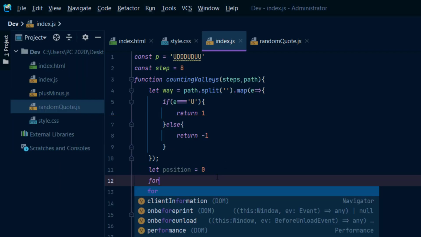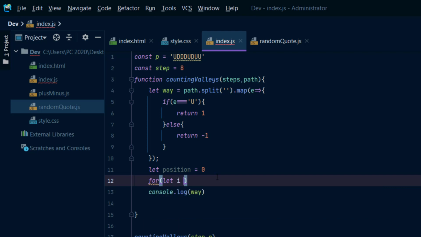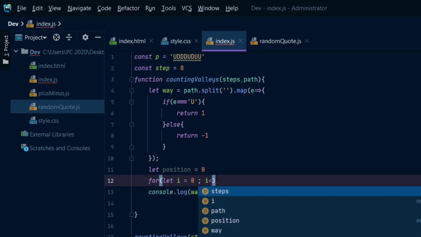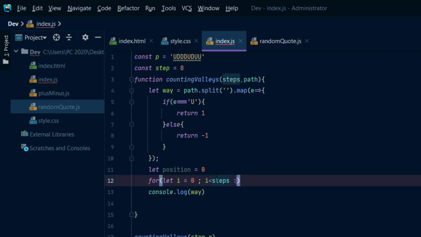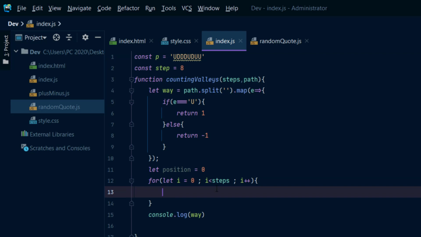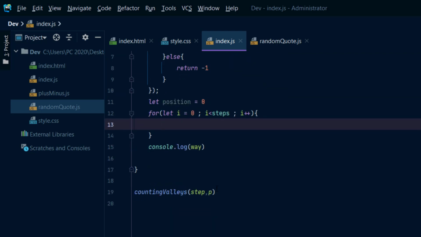So that's why I'm going to use let E equals 0, and then E is less than the steps, and E is incrementing every time. Let me keep this simple.